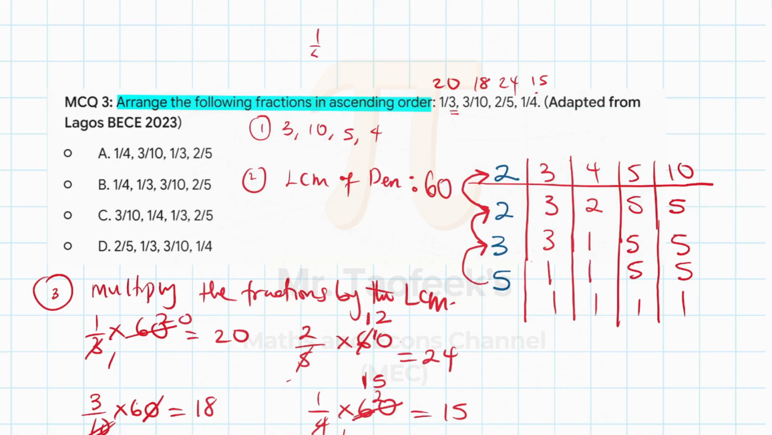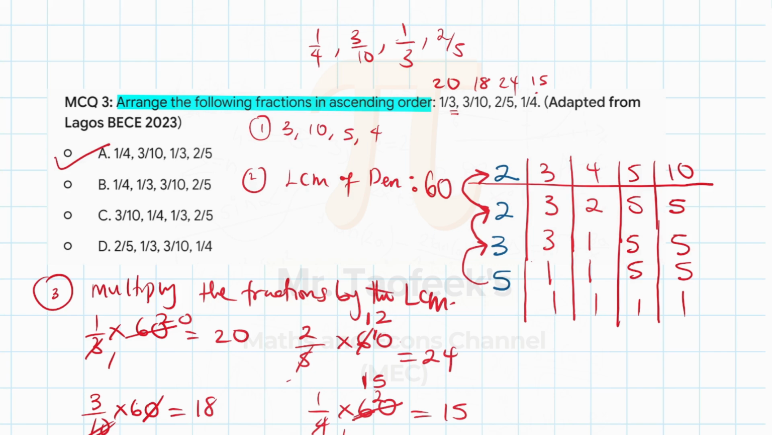So that means that's going to be 1 over 4, followed by 18, which is represented by 3 over 10, followed by 20, which is represented by 1 over 3. And then lastly is the biggest one, which is 24, and that is represented by 2 out of 5. So therefore, our answer is going to be 1 over 4, 3 over 10, 1 over 3. So our answer is A. The correct option is A. 1 over 4, 3 over 10, 1 over 3, 2 over 5.